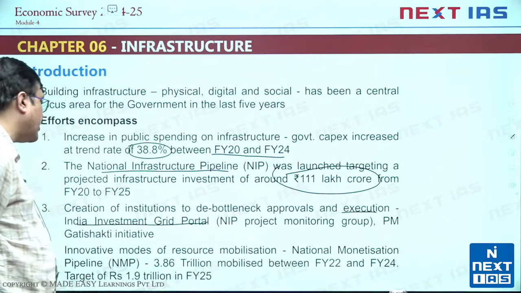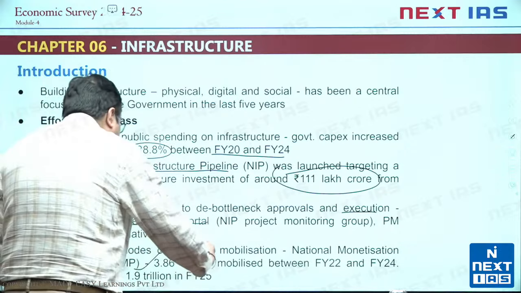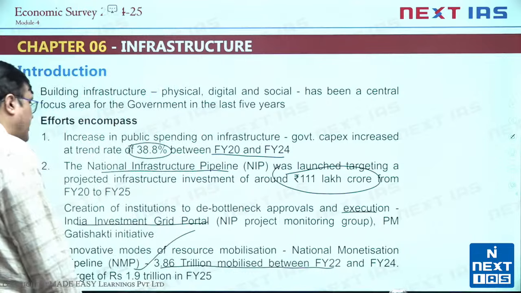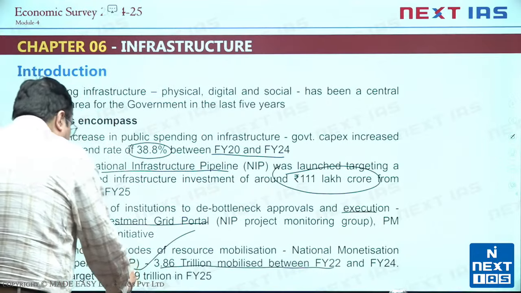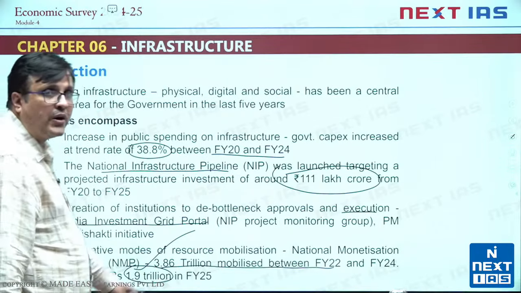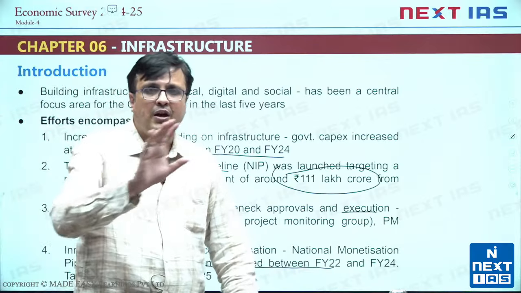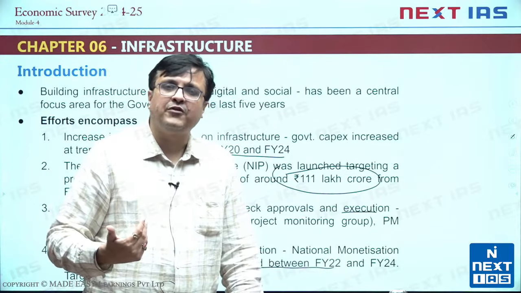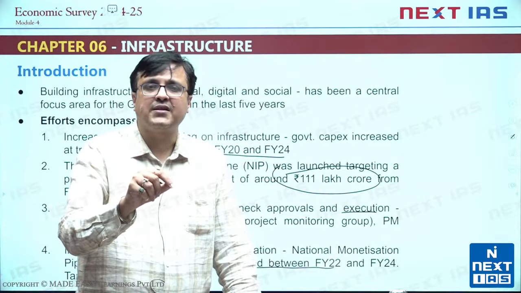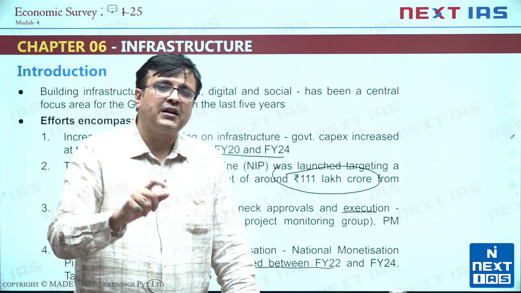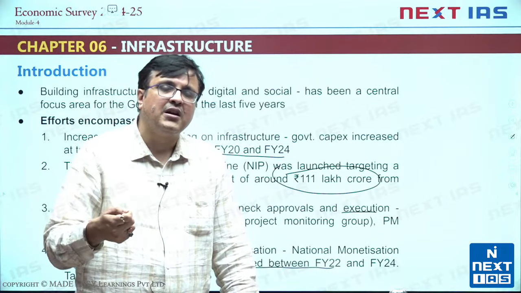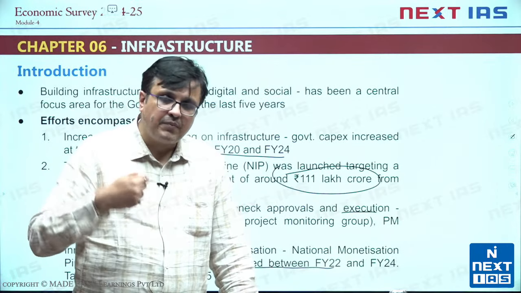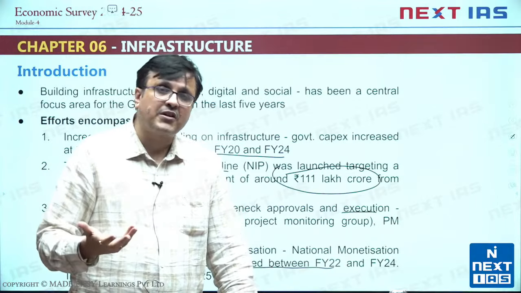Then of course, for resource mobilization, they are doing the national monetization pipeline. Now 3.86 trillion has been mobilized between 22 and 24, and there is another target of 1.9 trillion in 25 which has been achieved. So effectively they have mobilized around 5.5 trillion in the last 4-5 years, and now in fiscal year 25-26, the finance minister has announced that government will go for further asset monetization, targeting 10 trillion rupees by 2030. So a lot of money is being raised from monetizing infrastructure projects.